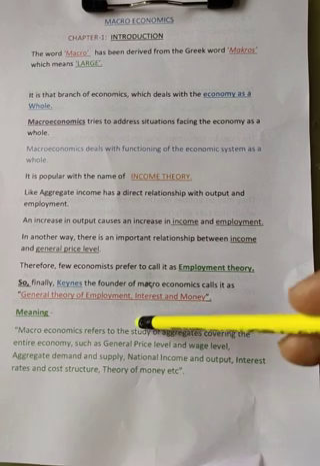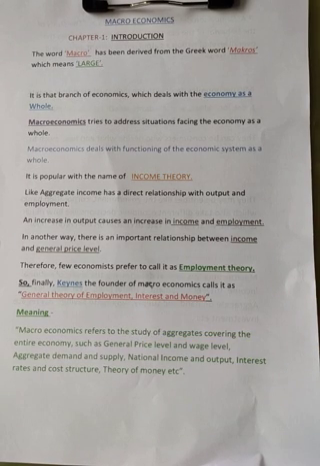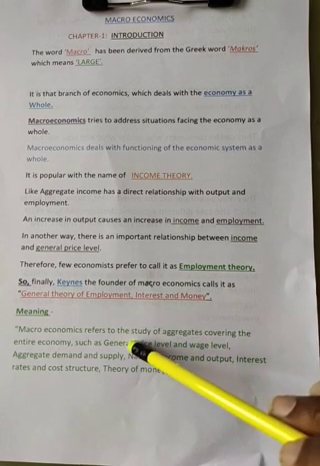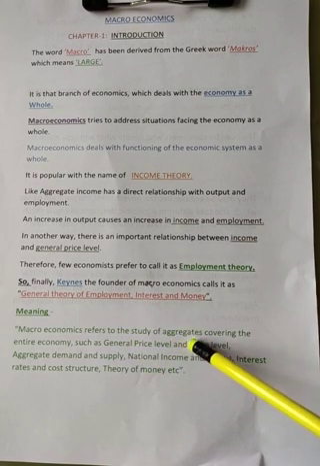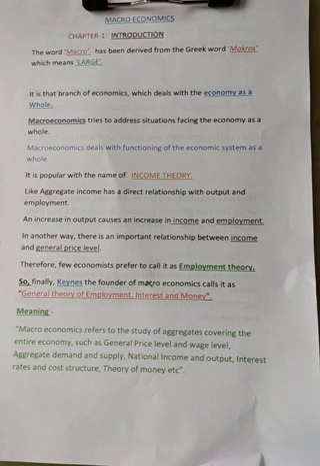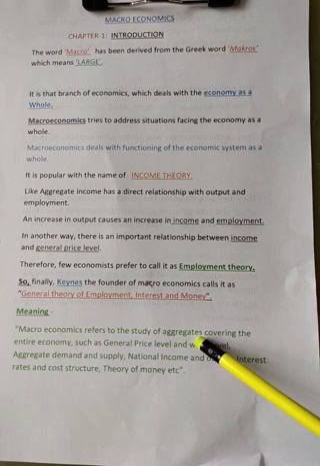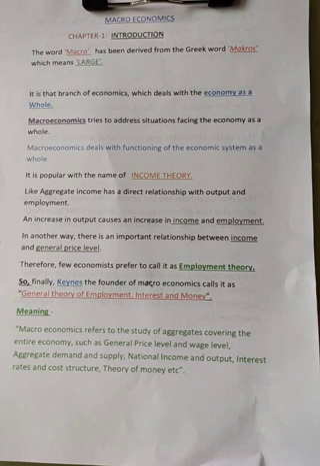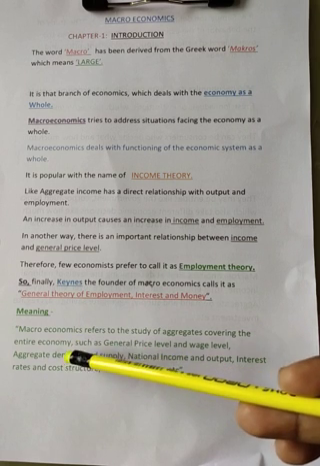Now we should see the meaning of macroeconomics. Macroeconomics refers to the study of aggregates. Microeconomics studies individual behavior, but here it is a study of aggregates. Aggregate means total, covering the entire economy.